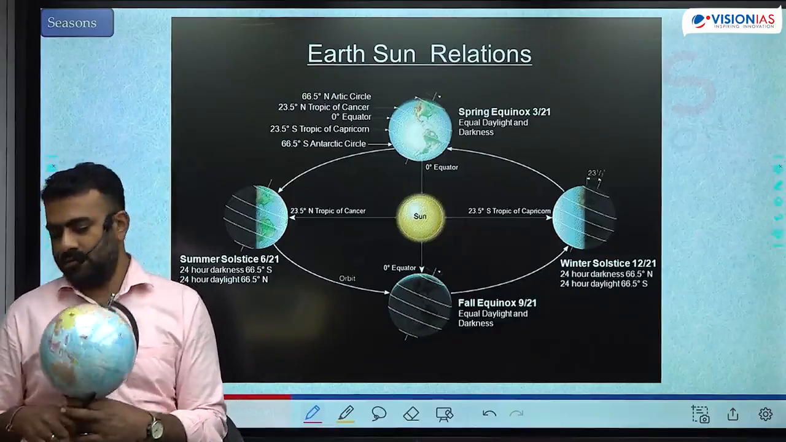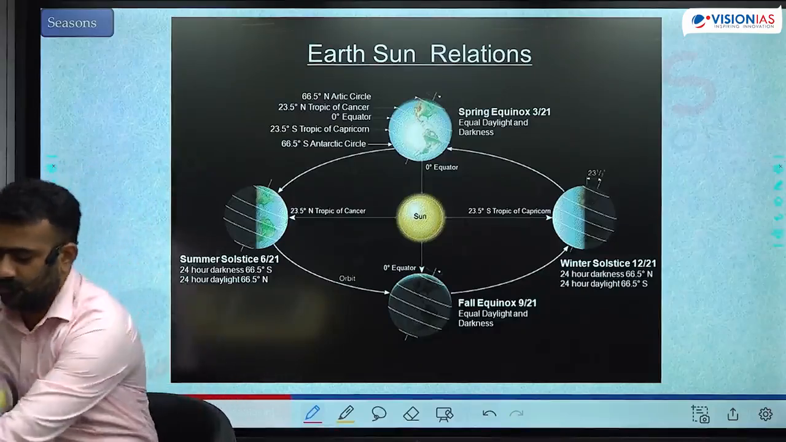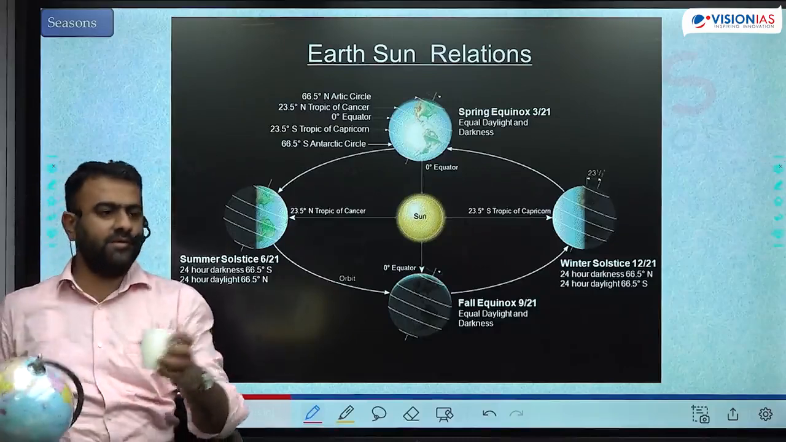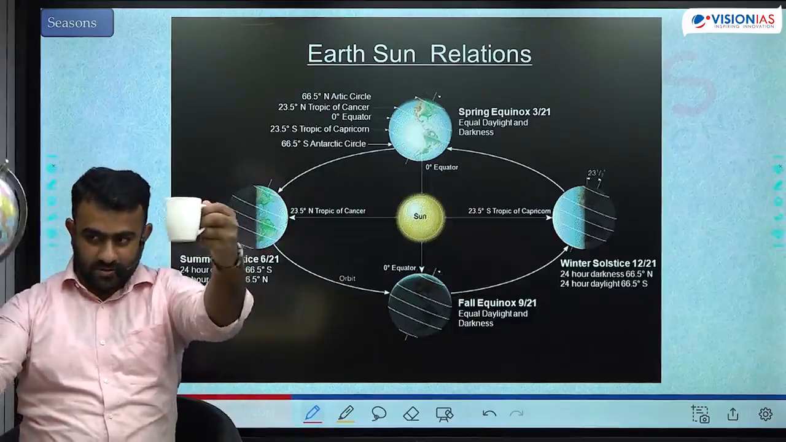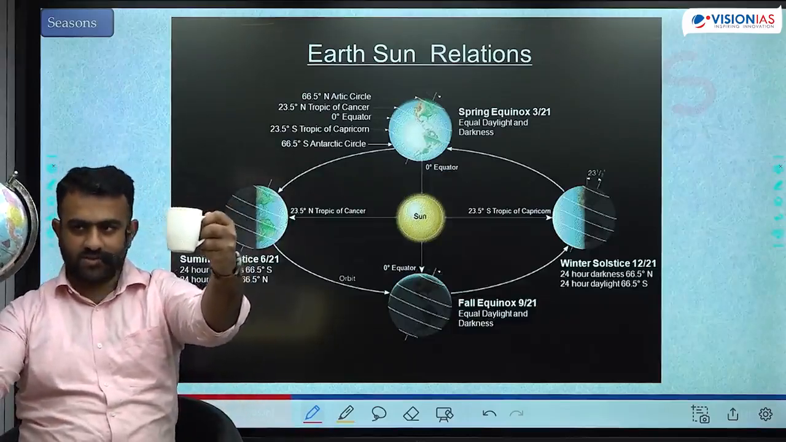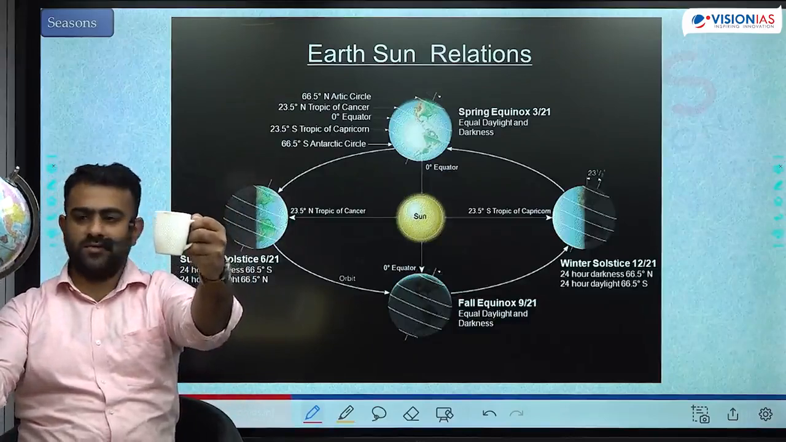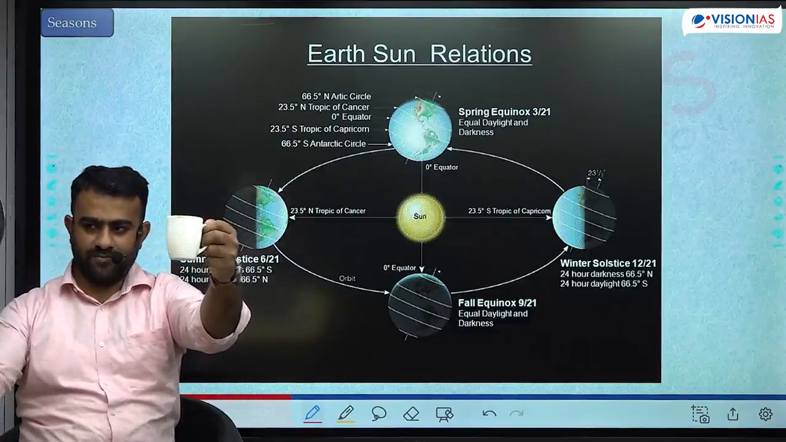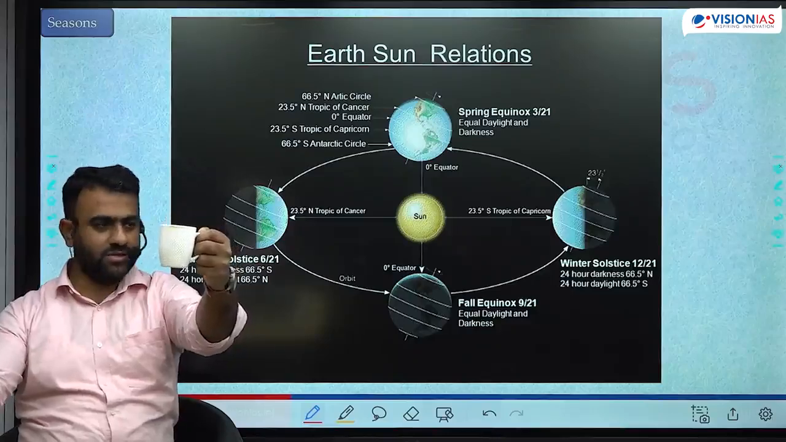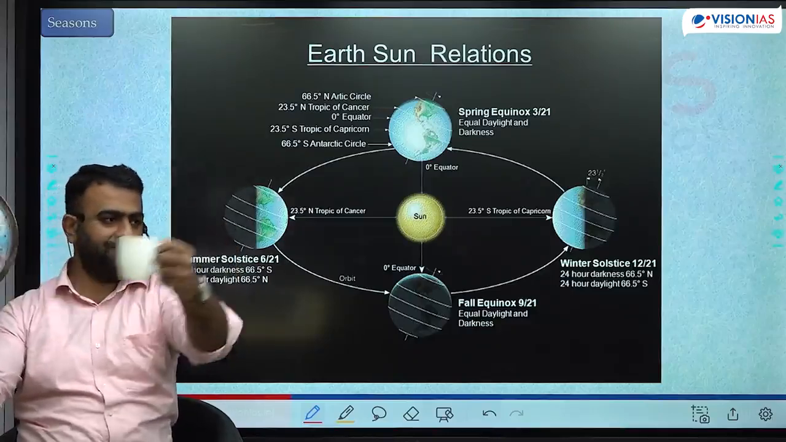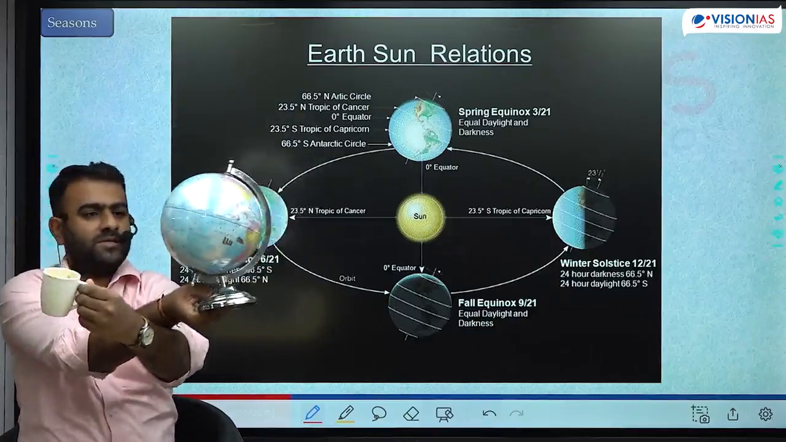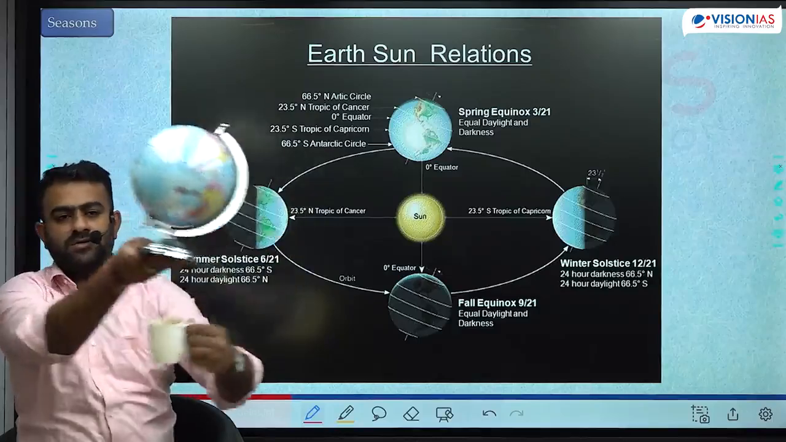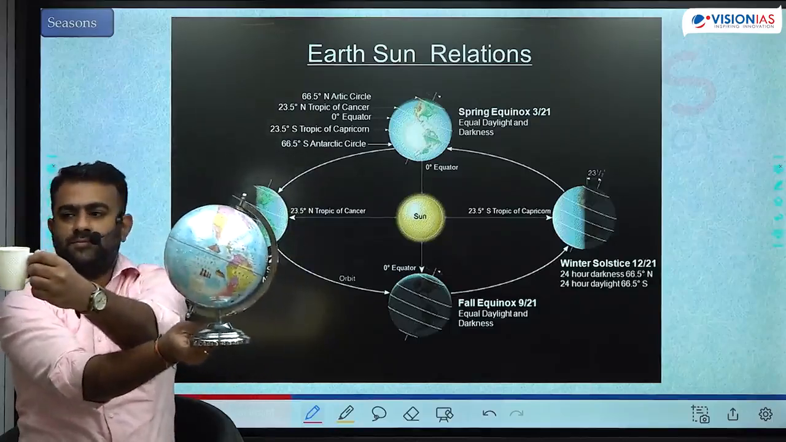See. इसी को ही हमारा सन बना देते हैं. Okay, this is summer. The northern hemisphere is tilted towards the sun. Southern hemisphere is tilted away from the sun. Okay, summer solstice. यहाँ पर summer है, यहाँ पर winter है. This is winter. Northern hemisphere is tilted away, southern hemisphere is tilted towards. ऐसे. ठीक है?